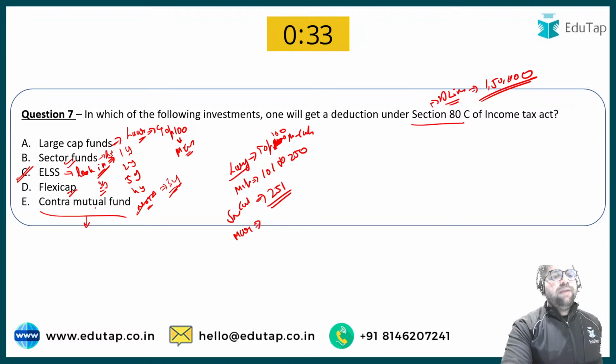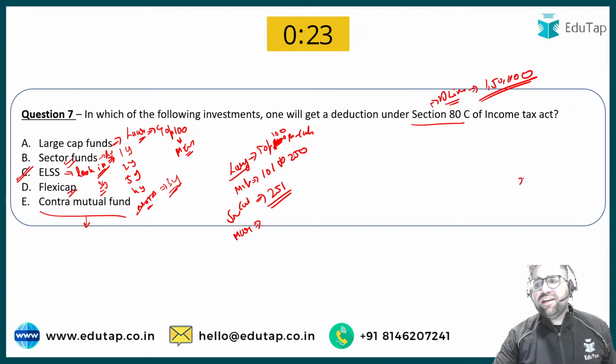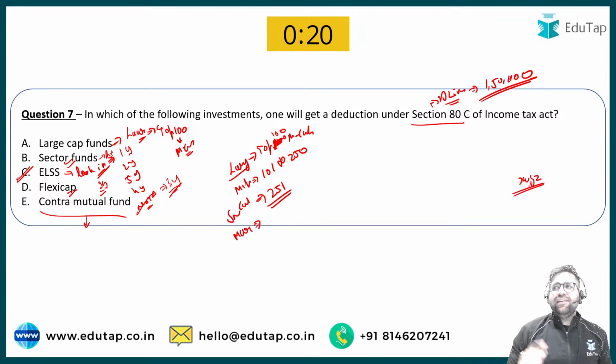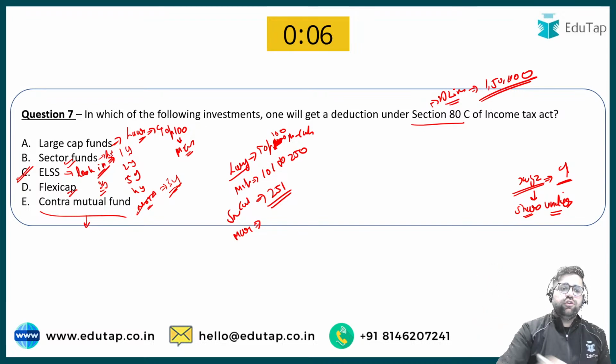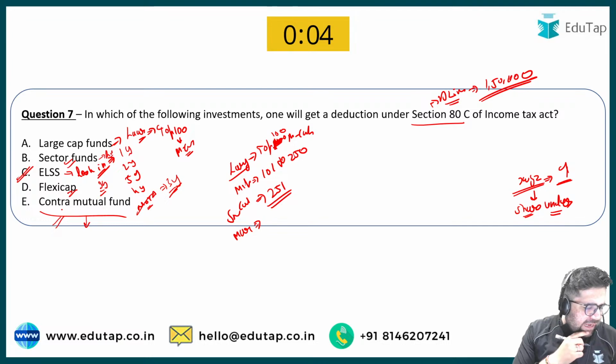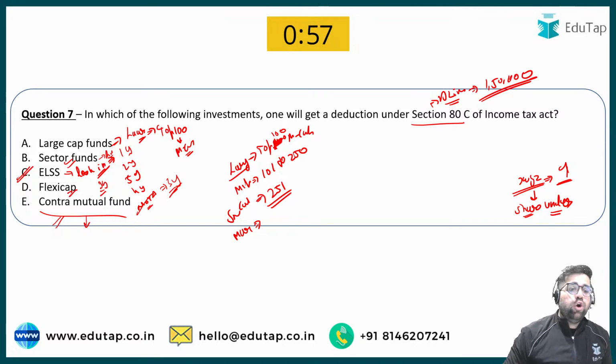Contra mutual fund is that particular mutual fund which will invest your money in certain less popular companies. These are the companies which are currently undervalued. For example, if XYZ company's share price is not that great but can rise in future, because currently the share price of XYZ company is undervalued, then definitely it will rise in future. So contra mutual funds are those mutual funds which invest in certain less valuation companies. SBI का कॉन्ट्रा म्यूचुअल फंड बहुत फेमस है.